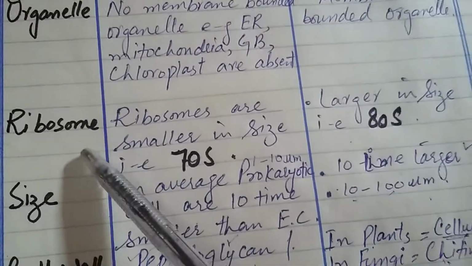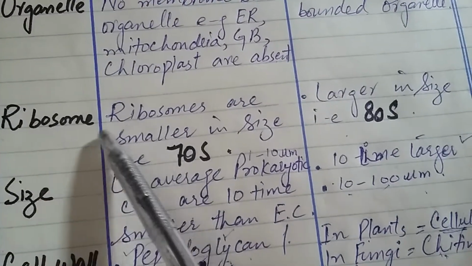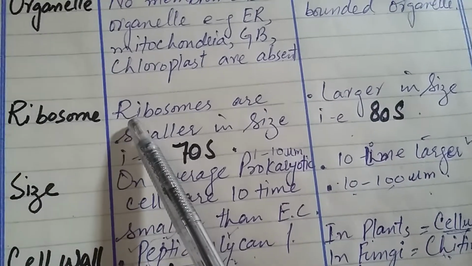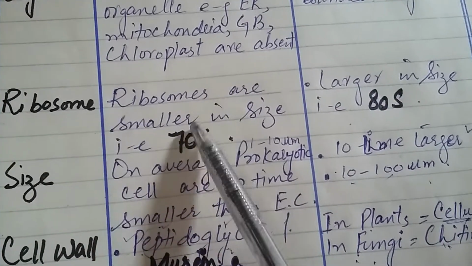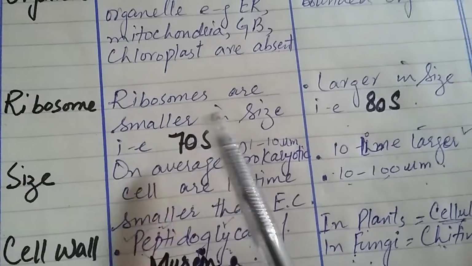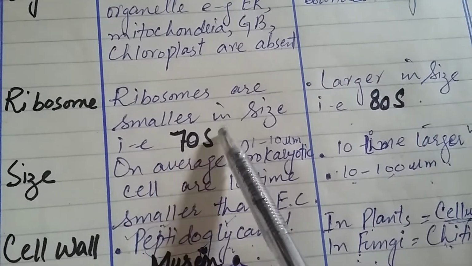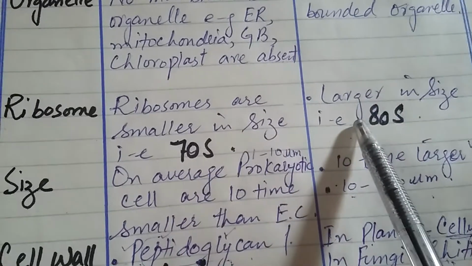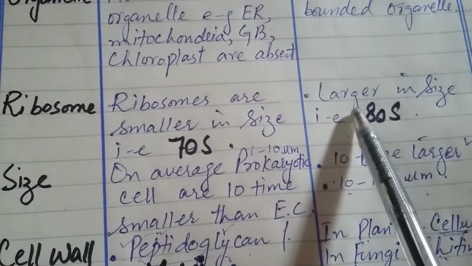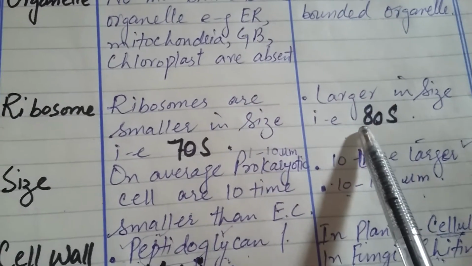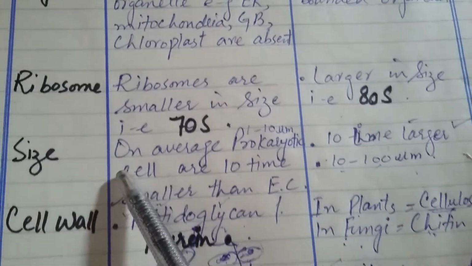Now here we have the ribosome. This is the only organelle which is present in prokaryotic cells, right? The size is 70S, and S shows the Svedberg unit, so it shows the rate of sedimentation. On the other hand, in eukaryotic cells, the ribosomes are larger in size and the size is 80S.